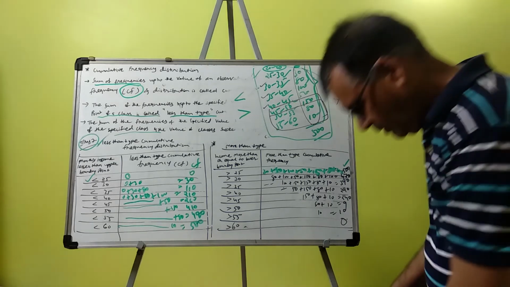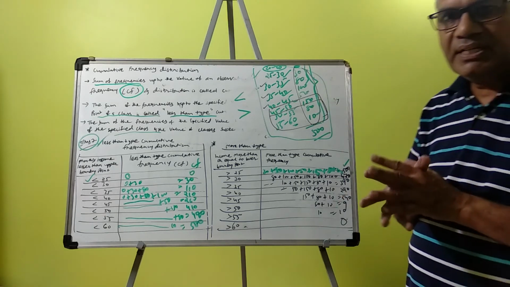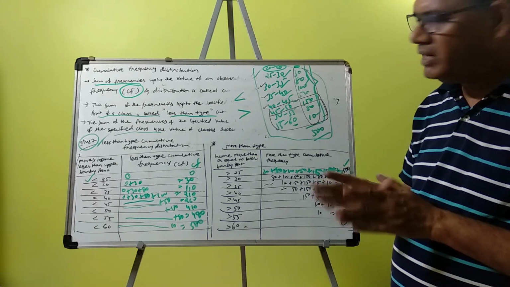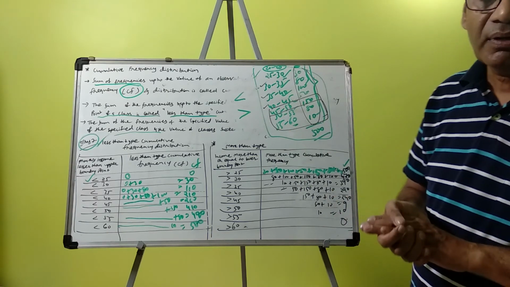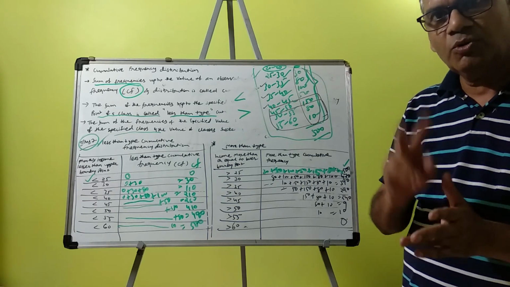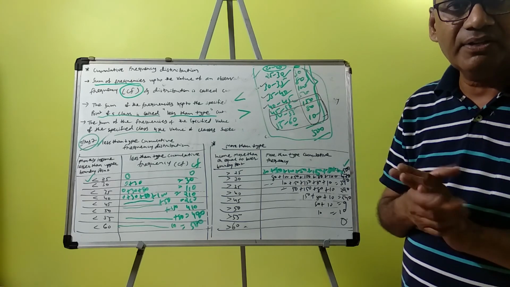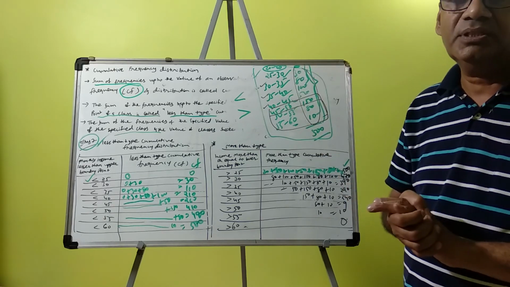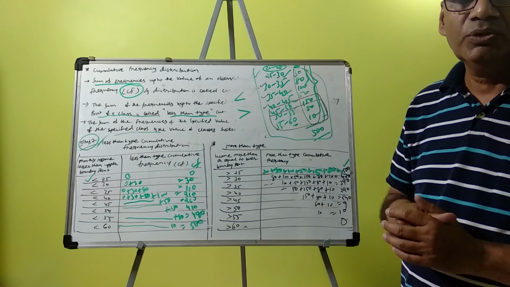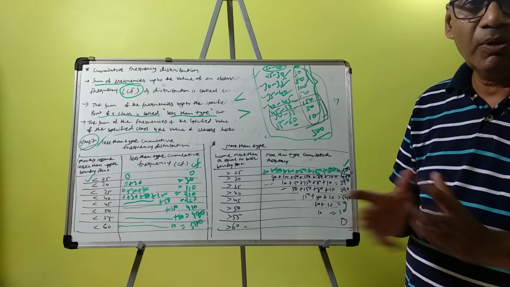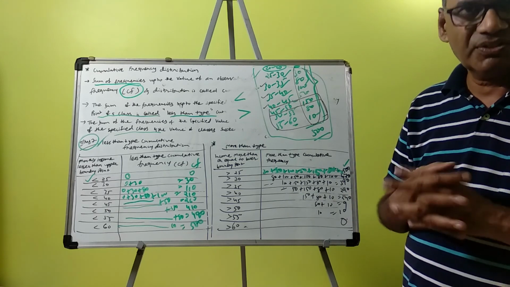Next time I will discuss classification of qualitative data. Very important. Now we have discussed classification of quantitative data. In quantitative data, there are two types of classification: discrete distribution and continuous distribution. In continuous distribution, again two types: inclusive classes and exclusive classes. So be careful about all. Try to solve all sums and illustrations.